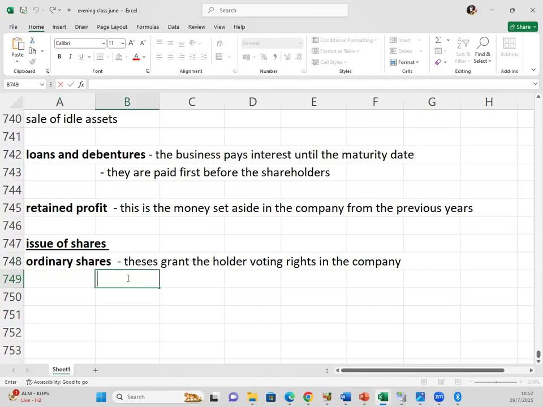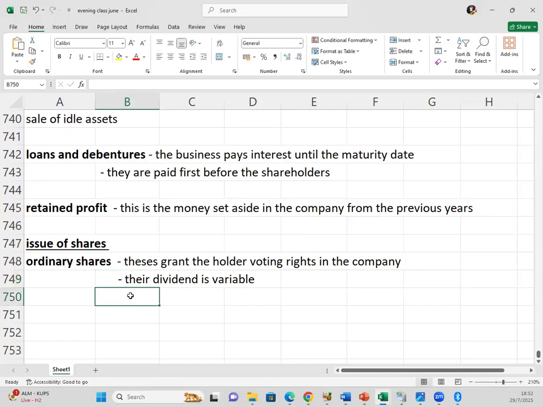But since they have voting rights, they do not have a fixed dividend. Their dividend is variable. The term variable dividend means that if the company makes profit, they get dividend. But if the company is making losses, they may not get any dividend.